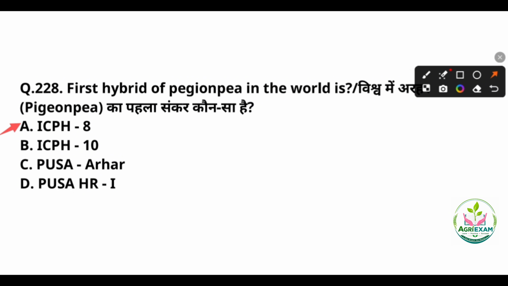The first hybrid of pigeon pea, ICPH 8, was developed jointly in the year 1991 by the International Crops Research Institute for the Semi-Arid Tropics, that is ICRISAT, and the Indian Council of Agricultural Research. The key features of ICPH 8 include that it was created using the genetic male sterility system, and it matures early in about 115 to 135 days, and it showed a major advantage, about 45% higher yield compared to standard check varieties in central India tests.